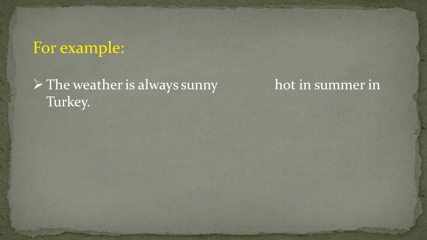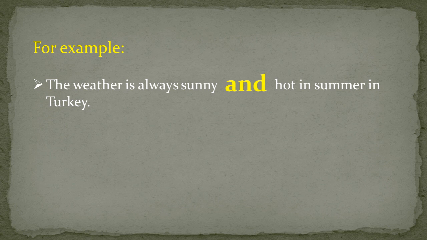Let's see both the ideas in the sentence. Sunny, hot. They both are the same ideas, so we are going to connect these ideas by using conjunction and. Let's read it. The weather is always sunny and hot in summer in Turkey.